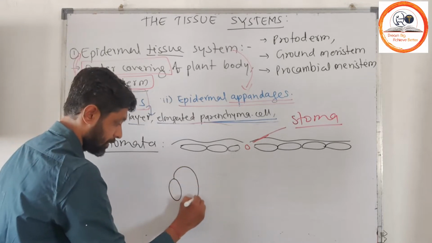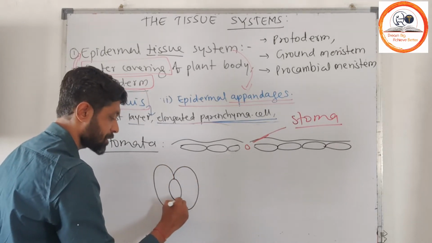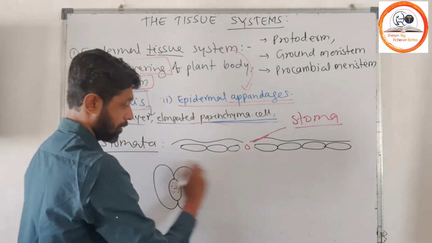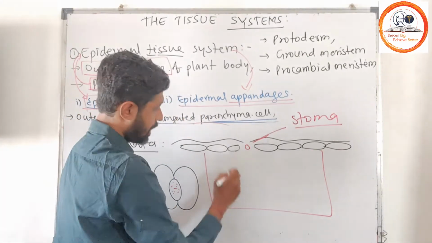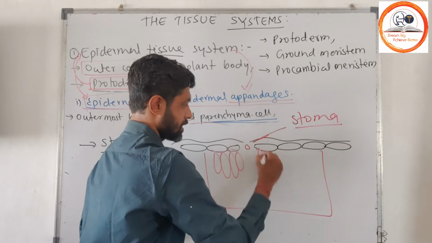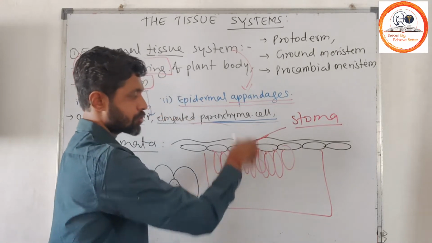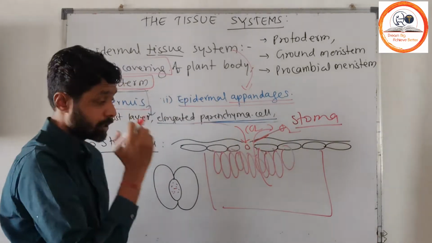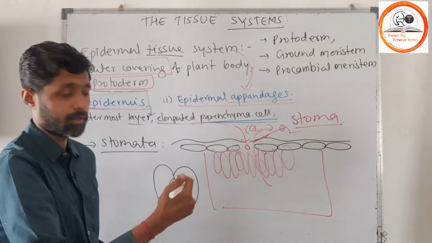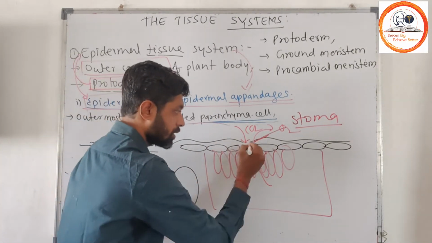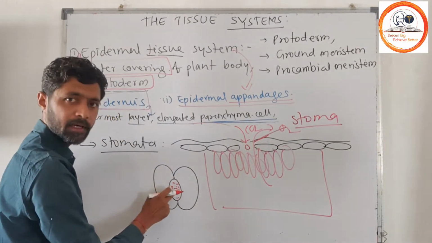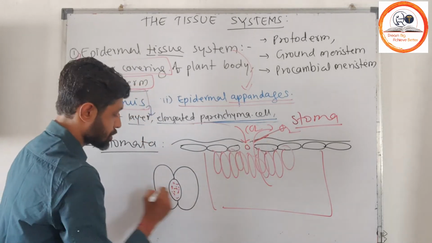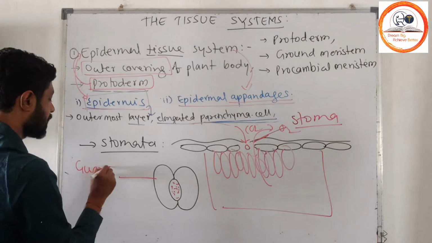This stoma is guarded by specialized parenchymatous cells. This is the aperture which has been formed. Suppose this is your leaf, and in the leaf the mesophyll tissue is arranged likewise. The mesophyll cells have to exchange gases: they have to take in CO2 and expel oxygen, and they also have to lose water to compensate the temperature. So this aperture becomes the most important part. But when should this aperture open and when should it close? For that there are special cells, called guard cells.